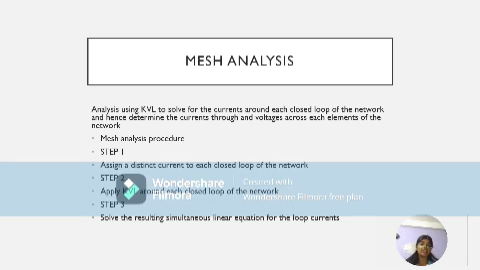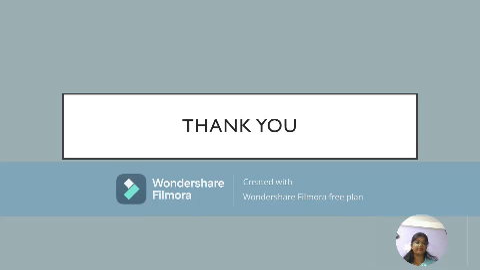Step 2: apply KVL around each closed loop of the network. After assigning a distinct current and direction in each closed loop of the network, you have to apply KVL for each closed loop. And step 3: solve the resulting simultaneous linear equations for the loop currents. As you apply KVL, you will form some simultaneous linear equations, which you further solve and find your results. Thank you.